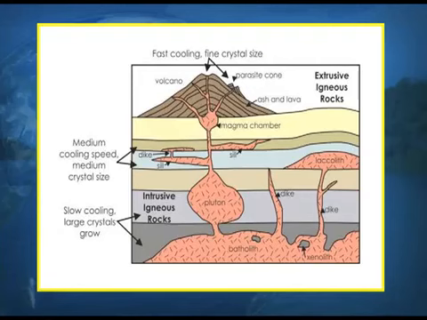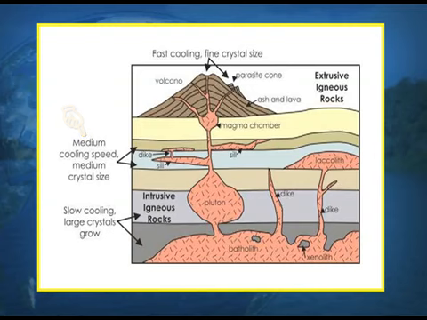If you look at the picture, it shows that for rocks formed on the surface of the earth, because the temperature is comparatively low, there is fast cooling, and when fast cooling takes place, the crystal formation is very fine. When we talk about medium cooling, that means the crystal size is also of medium size.